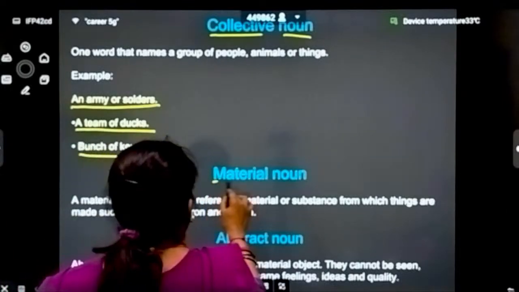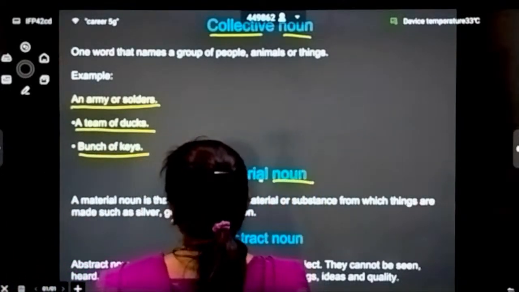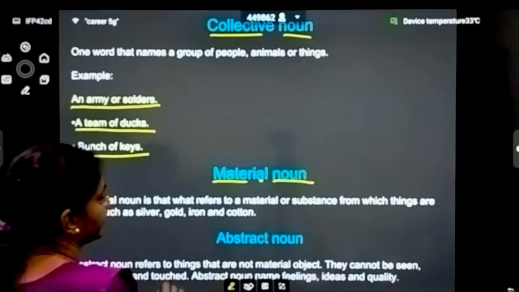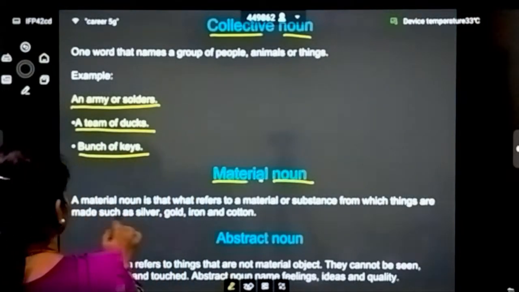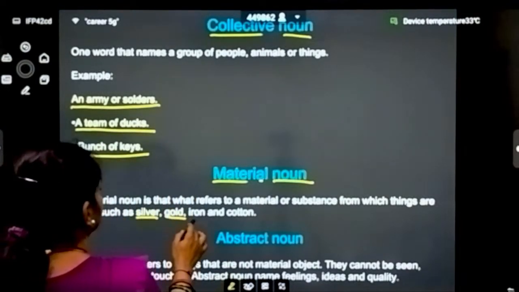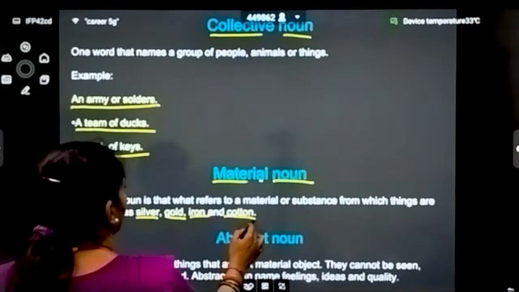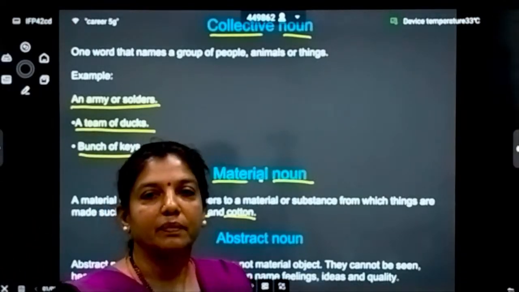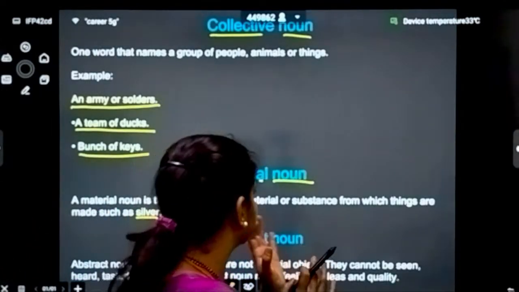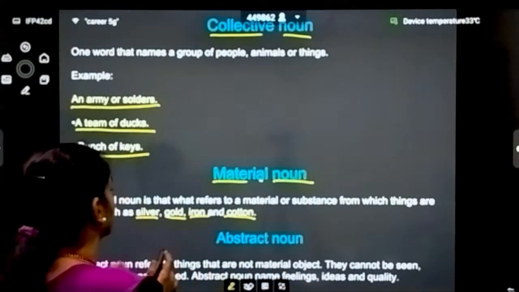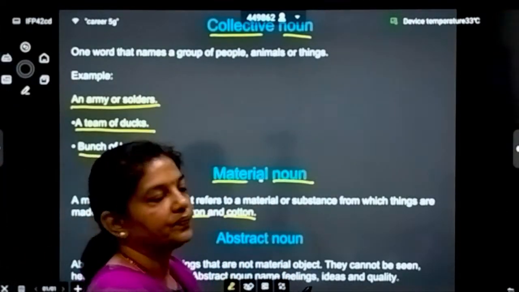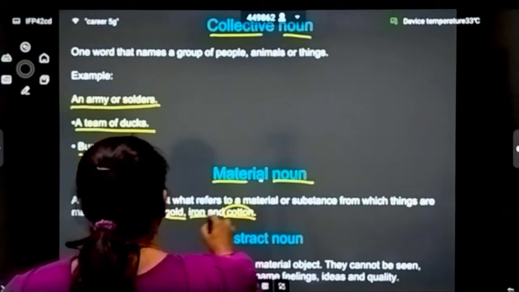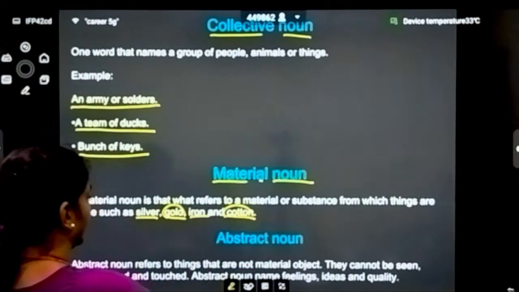The material noun refers to a material or a substance from which things are made, such as silver, gold, iron and cotton. So it is dealing with materialistic things. It could be silver, gold, iron, cotton, rayon, whatever. Okay, these are all examples of material noun.